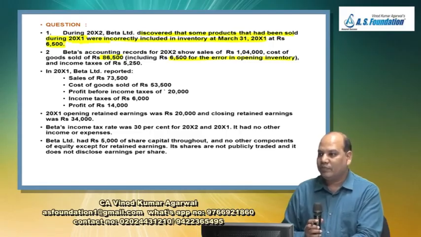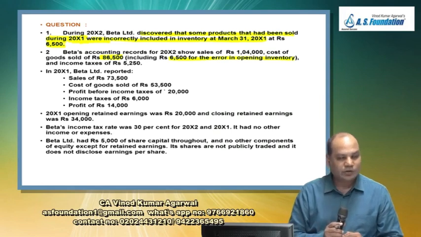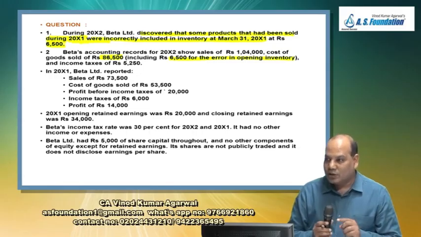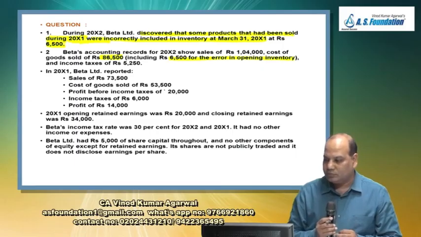Is it right? So don't you think your current year cost of goods sold is overstated by 6,500, and last year's cost of goods sold is understated by 6,500? Is it right? And income tax of 5,250.